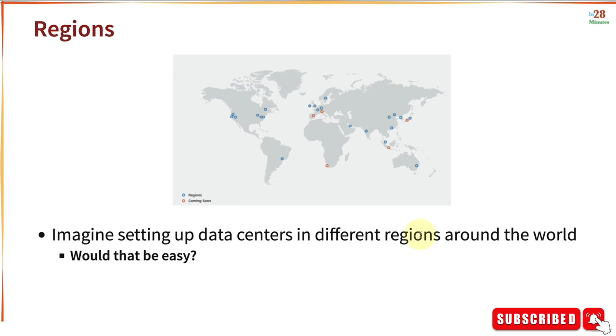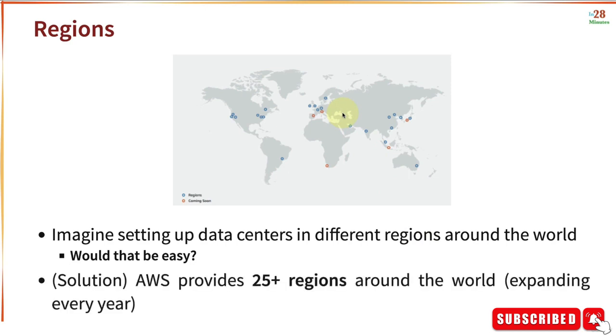Think about a startup. Can a startup deploy infrastructure on its own to different parts of the world? That would be very difficult for a startup. And that's where all cloud providers, including AWS, provide us with regions all around the world. AWS provides 25 plus regions around the world, and this is an ever-expanding list. There are new regions added every year.